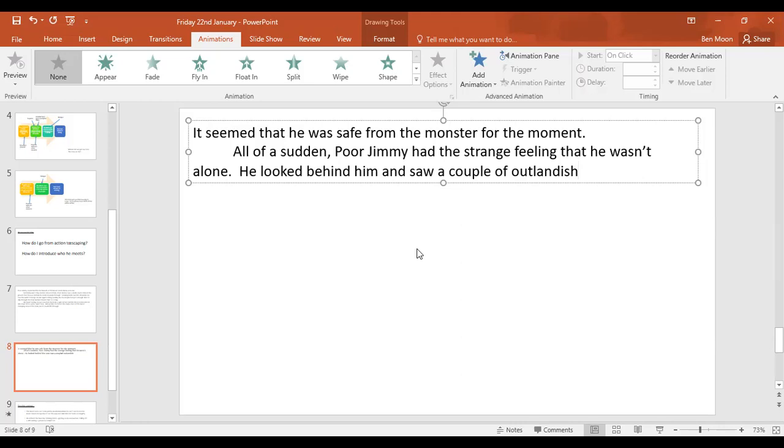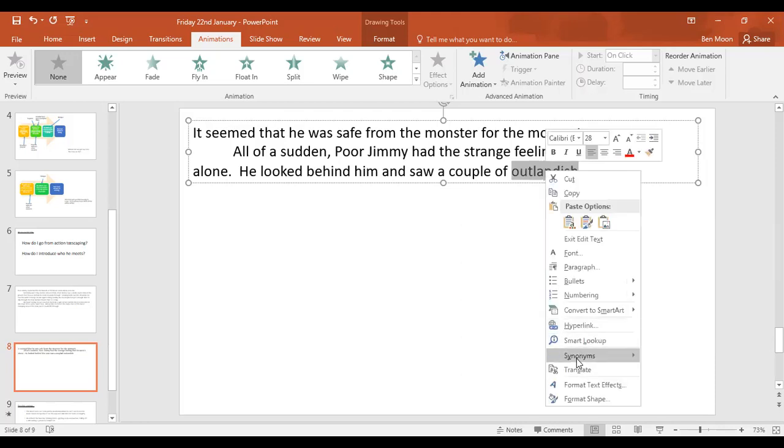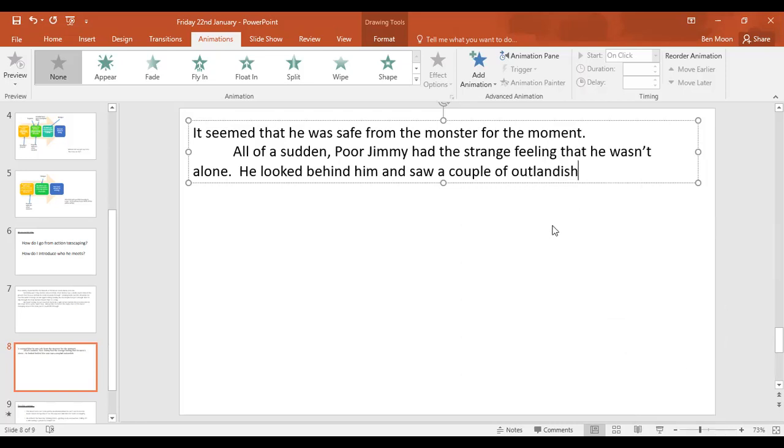He looked behind him and saw a couple of outlandish... Words that mean outlandish are things like peculiar, bizarre, strange. And saw a couple of outlandish figures, no more than 2 feet high. There you go. So there's some sort of gnomes that are living in this cave.